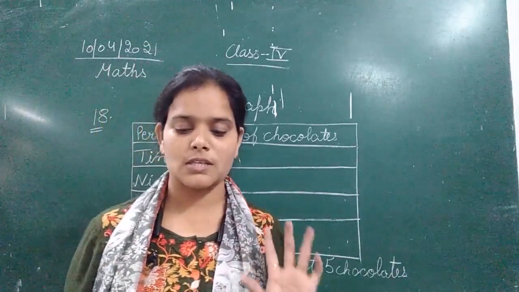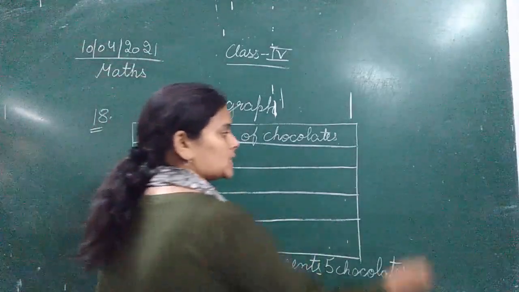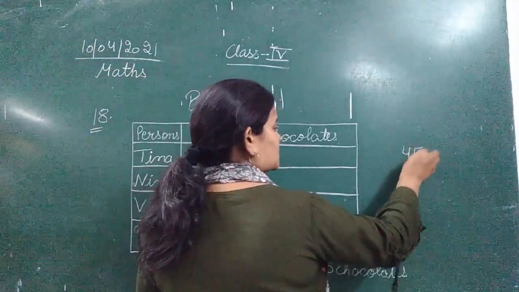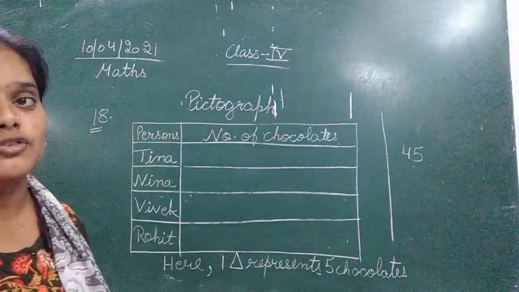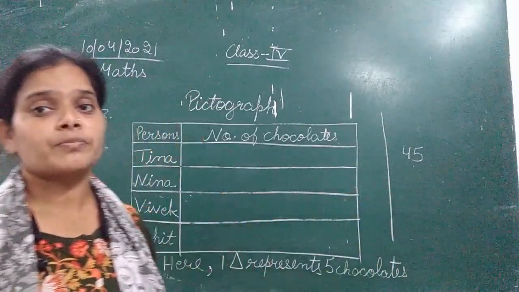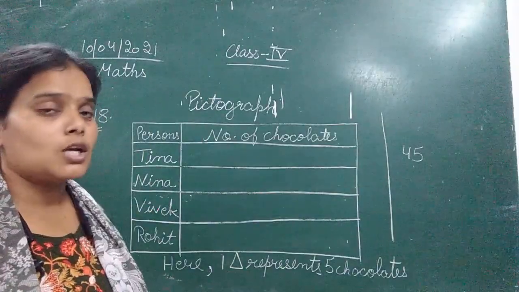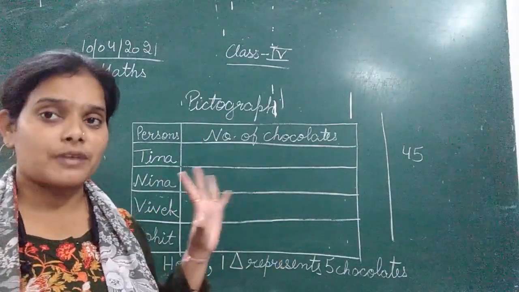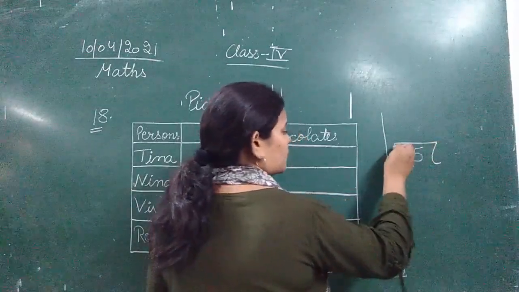So see, the first is Tina. How many chocolates does Tina have? This is my rough work. Tina has 45 chocolates. Now we need to represent these 45 chocolates with the pictograph, where one triangle means 5 chocolates. So first of all we need to divide 45 by 5.